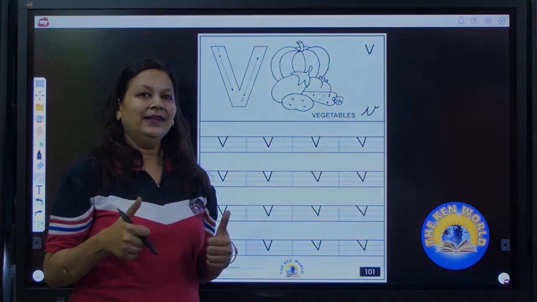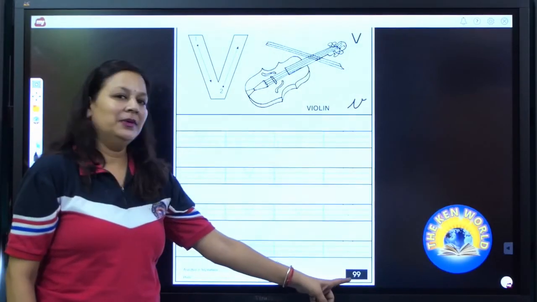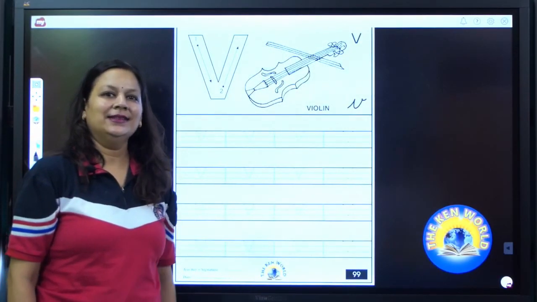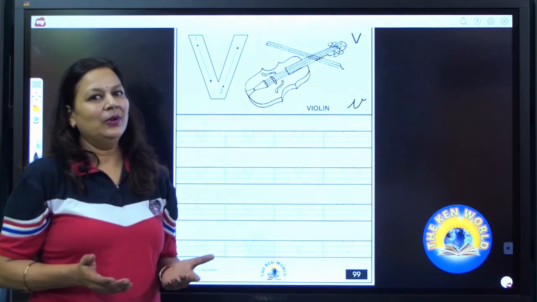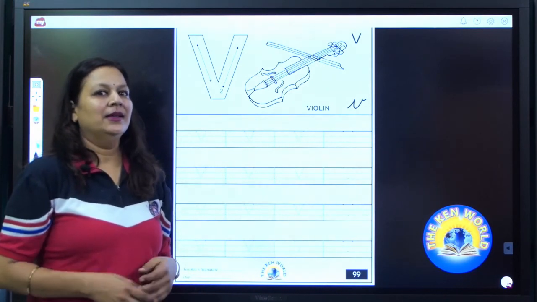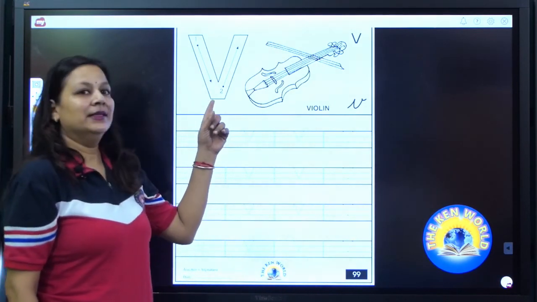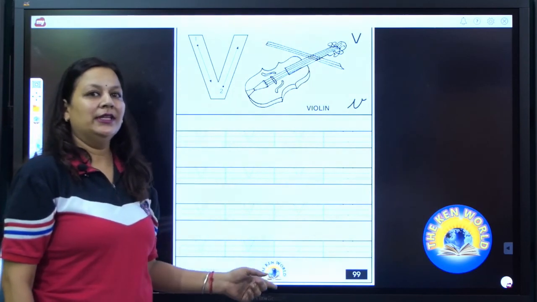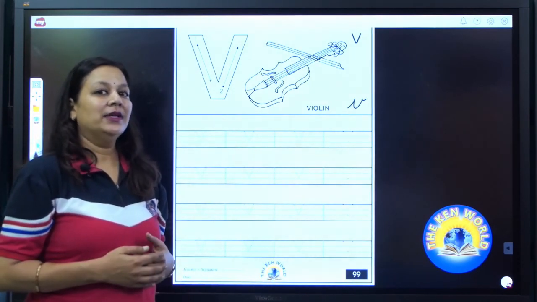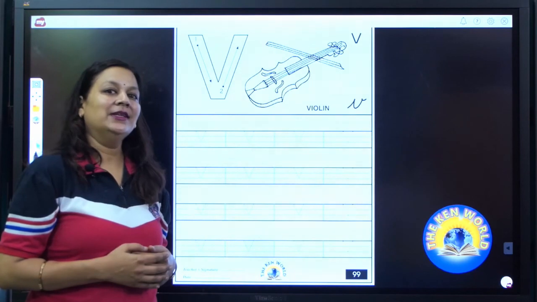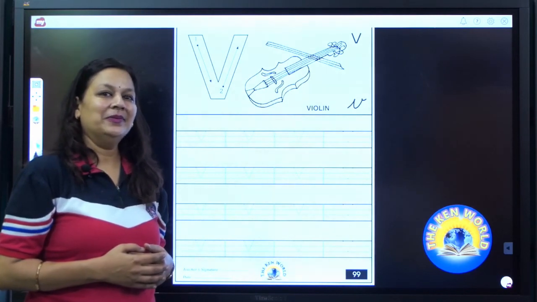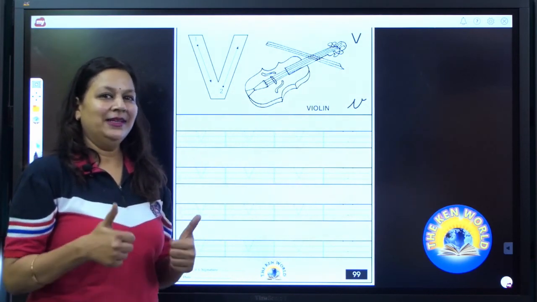Keep learning. Open page number 99, students. Have you all opened page number 99? Now you can practice V on this page, and when you complete this page, click the photograph and send it on the WhatsApp group. Keep learning, students.